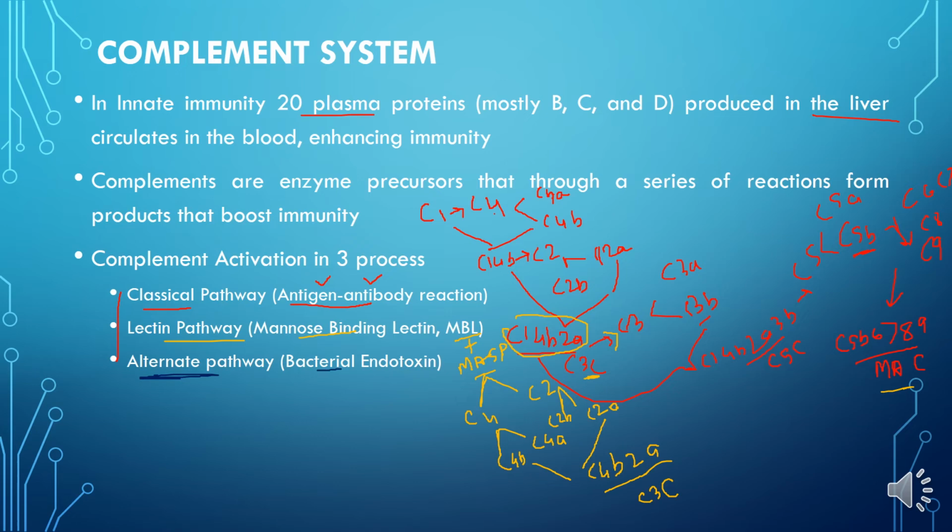And the alternative pathway is activated by endotoxins present on the surface of the bacterial wall, on the surface of the yeast wall, or by any venom. They trigger the alternative pathway.